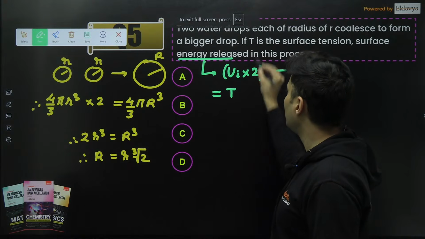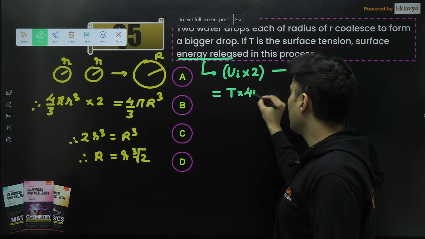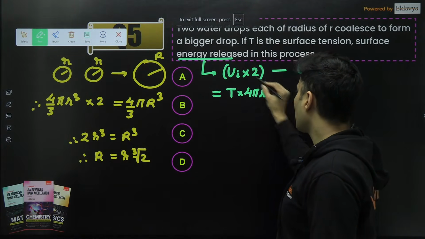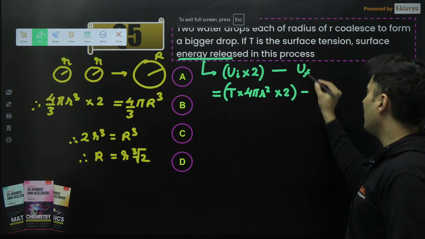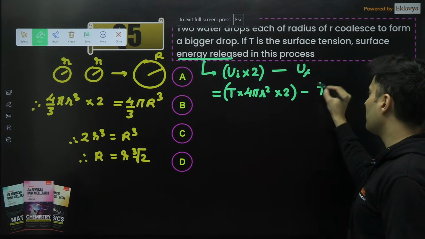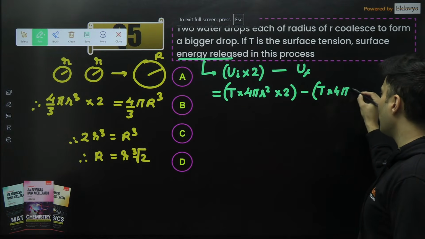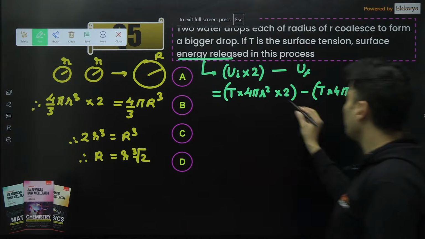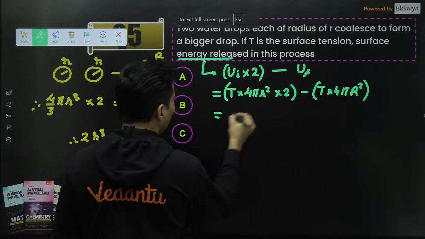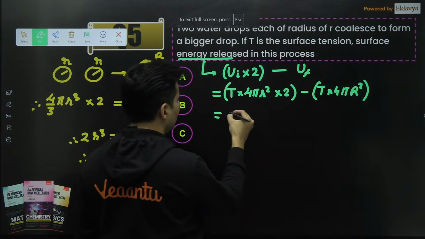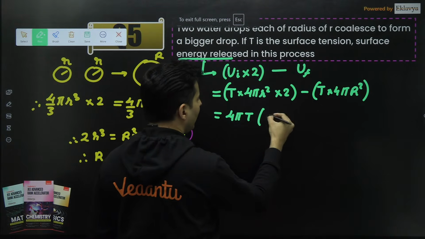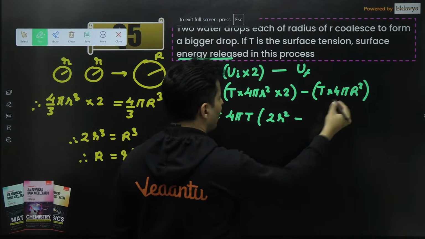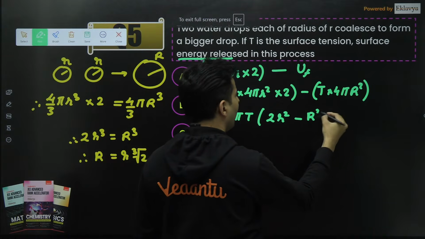Surface tension is given to be T. Area will be nothing but 4πr², but there are two such drops, so into 2, and minus final energy will be surface tension into area, which is 4π again R². That's all. Now I can see 4π and T common, so let me just take it outside. So 4πT is common. Then here I have 2 times r² minus here I just have R².